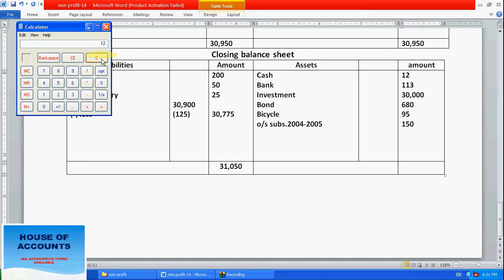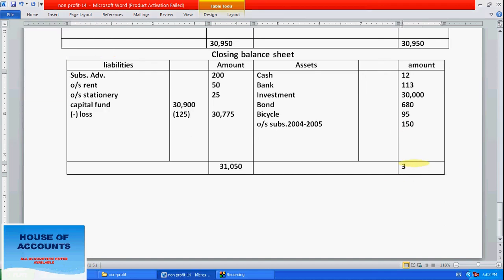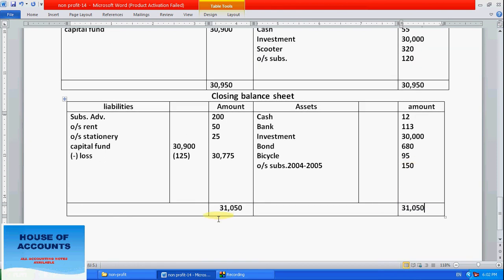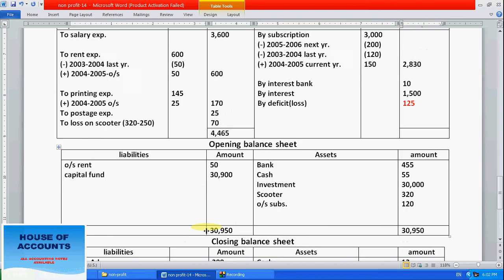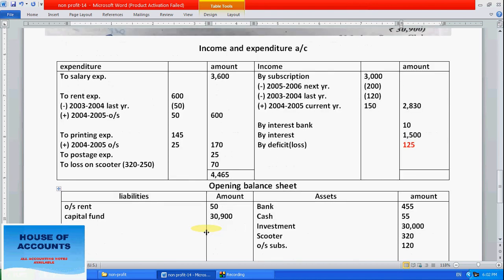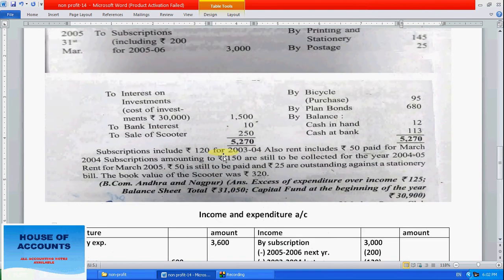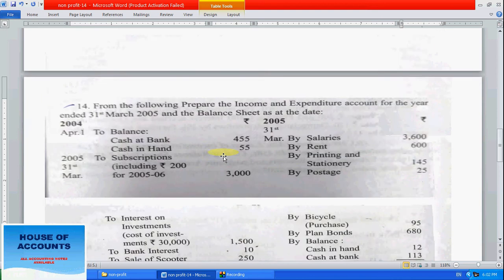So tally this one: 12 plus 13 plus 30,000 plus 680 plus 95 plus 150. Overall, 31,050 is the answer. This is how we have to calculate the closing balance sheet, and this one is the opening balance sheet. These are the income and expenditure accounts. It's a very easy question.